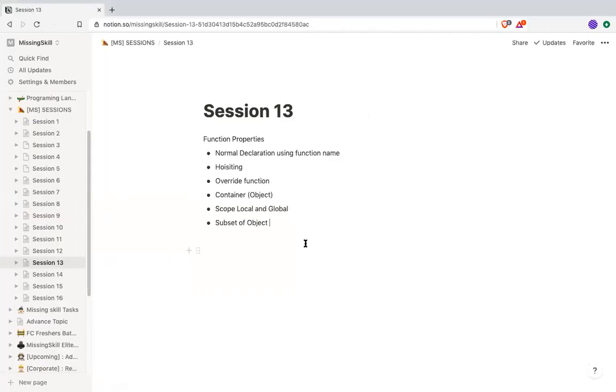Tell me, what are the properties of functions? Override, okay. Object, okay. Acts as a container. Hoisting, yes. Function declarations get hoisted.